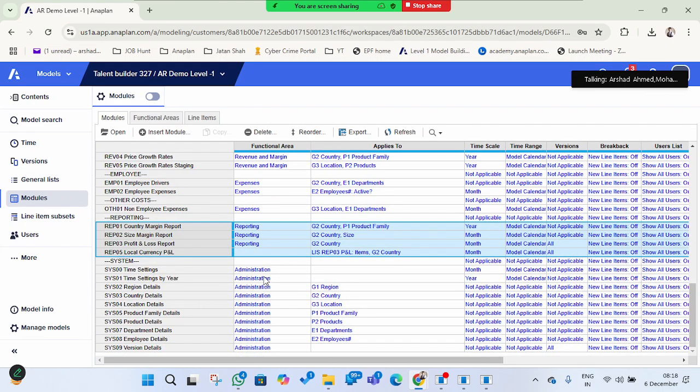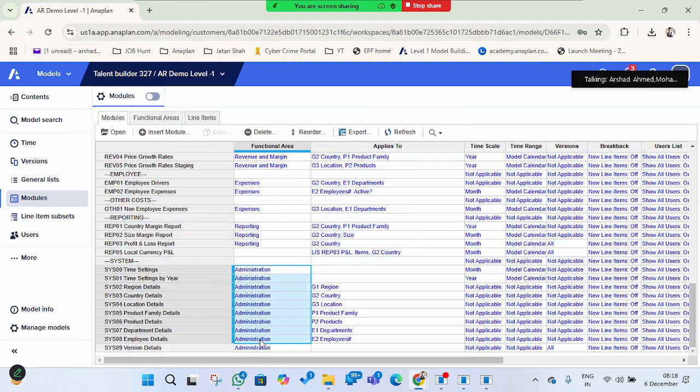Then the system module also comes under administration. So altogether, if you want to restrict the end users from all these modules, you do not need to select each one of them and restrict the access. If you just restrict the functional area, then you can restrict them completely for all these modules. You can give read or write or no access. So when they open the model, they cannot see anything based on that. So we can use this functional area in two ways.